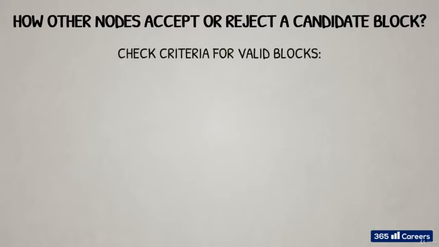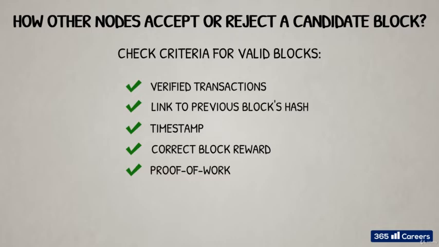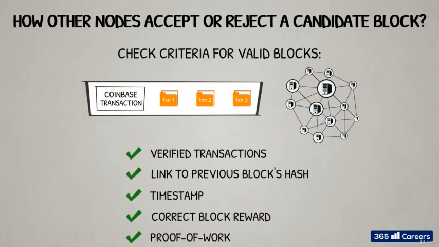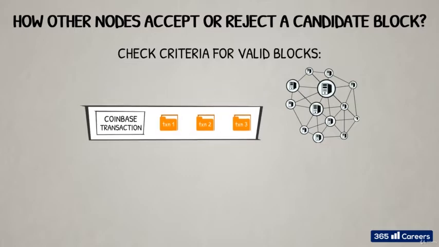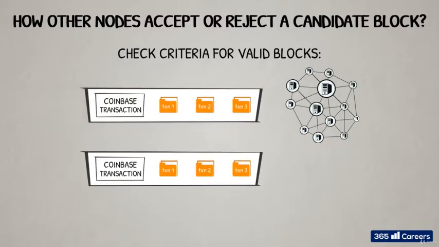First, they check if all the criteria for valid blocks are met in accordance with the protocol. These include properly verified and recorded transactions, link to previous block's hash, correct block reward, timestamp, and proof of work, among others. Now imagine that all these checks are correct, but there are several candidate blocks to be included in the blockchain at the same time. A candidate block would be confirmed as valid when it is included in the blockchain. And how does that happen?